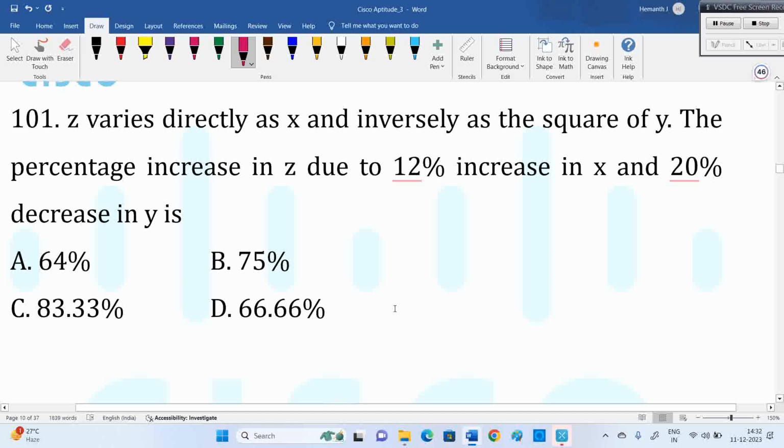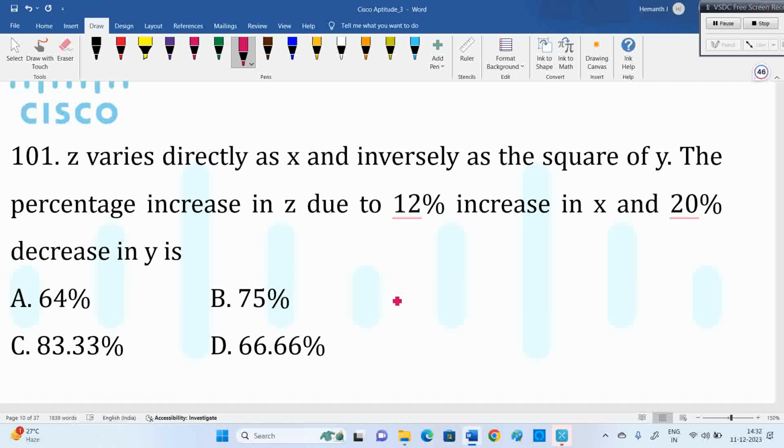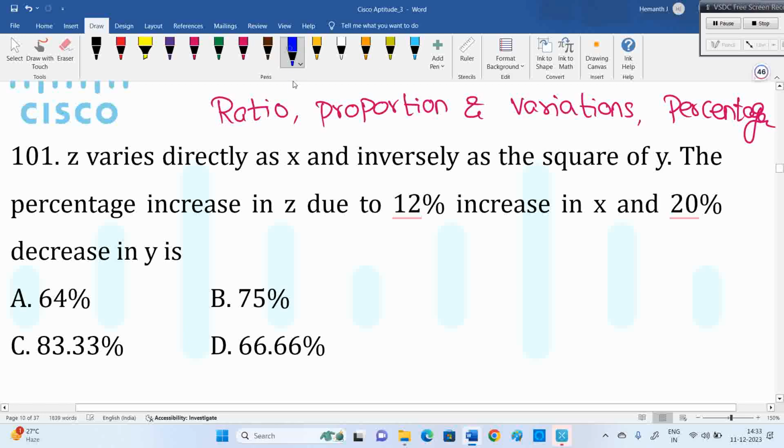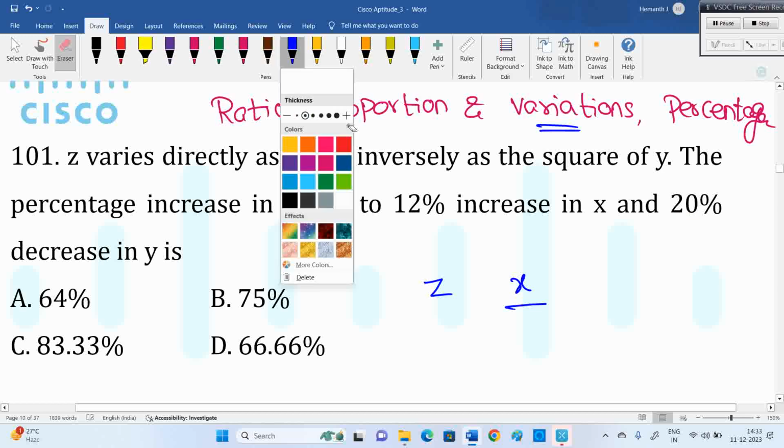Z varies directly as x and inversely as the square of y. There is one topic called ratio, proportion and variations. Many people know about ratios clearly, but this comes under the variations concept. Ratio, proportion and variations, combined with percentages, they mix up. As we have only 10 questions in Cisco, you can expect questions like this, a combination of 2 or 3 topics. This is the variations concept: z varies directly as x and inversely with the square of y, so y square.